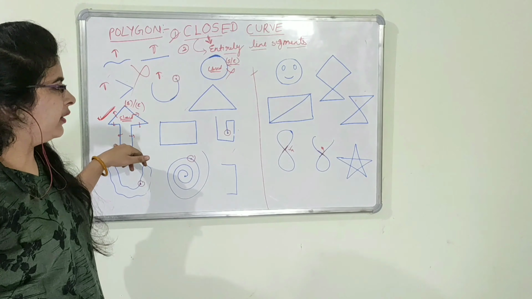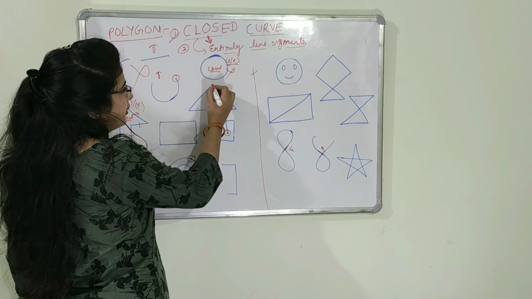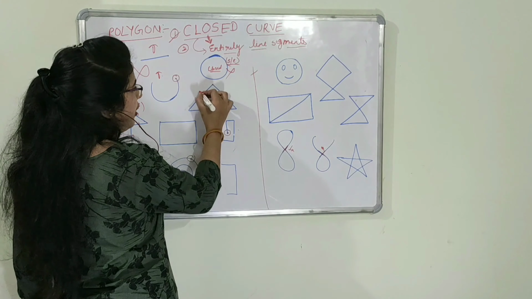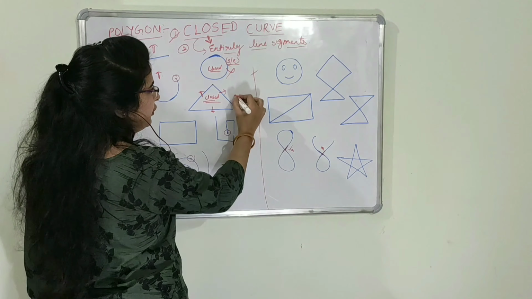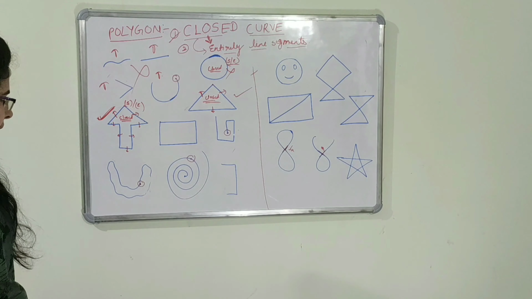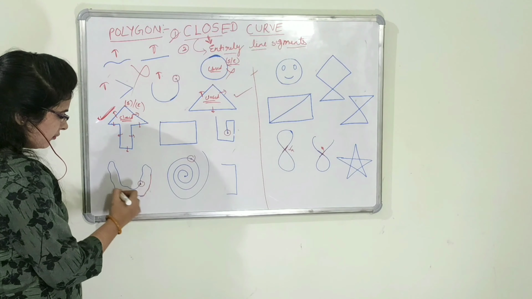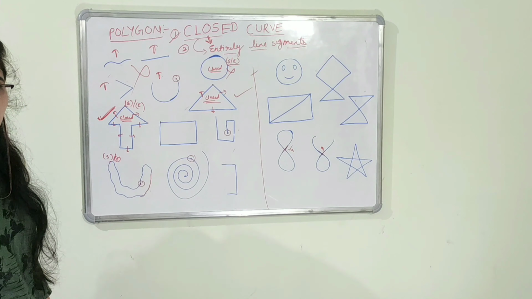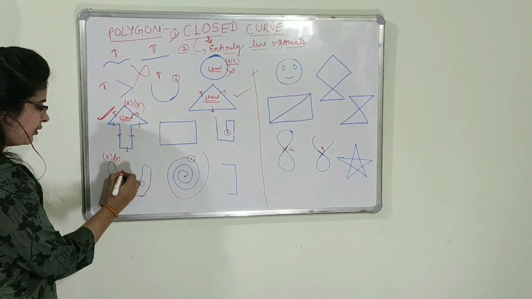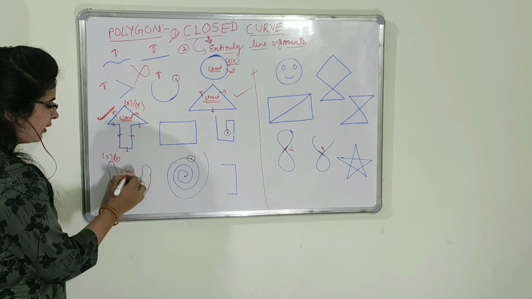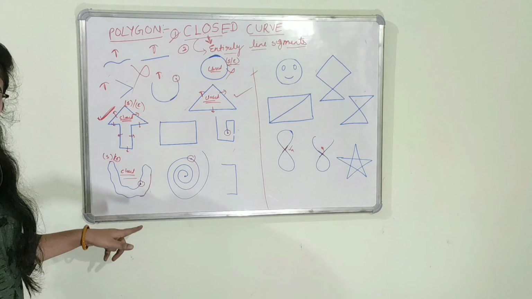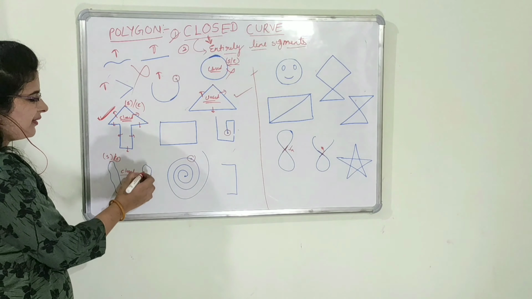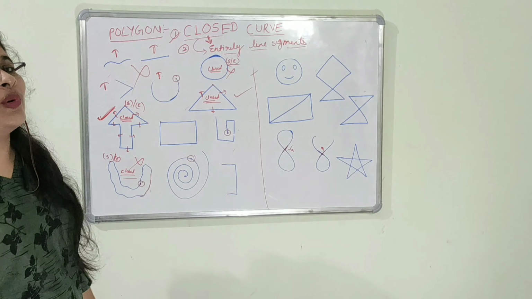It's a polygon. Now come to this. It's closed. Already we have seen it. Now all are line segments here. Therefore, this is also a polygon. Now come to this. There is not any starting point or ending point. Means there is not any free end point. So it's closed. First condition is satisfied. Now, is it made up of line segments? Is this curve made up of line segments? No. This curve is not made up of line segments. Therefore, this is also not a polygon.